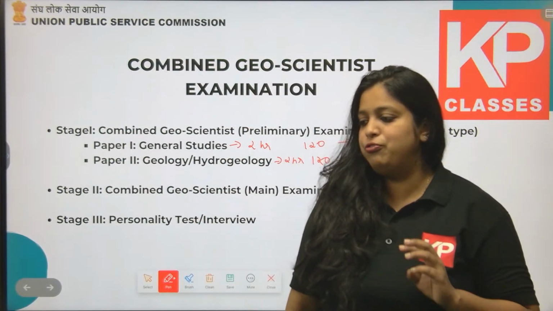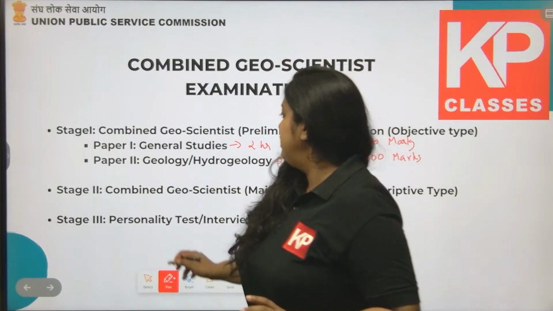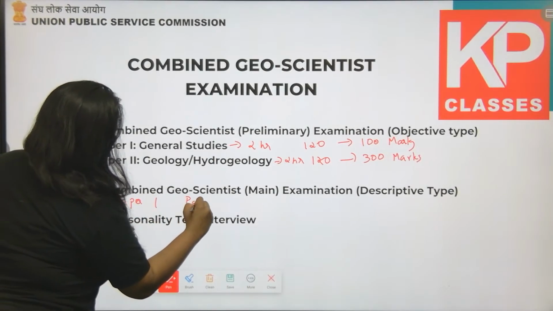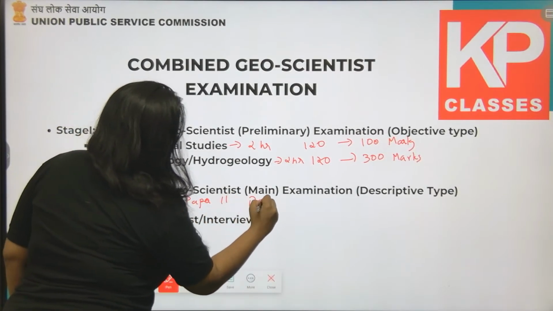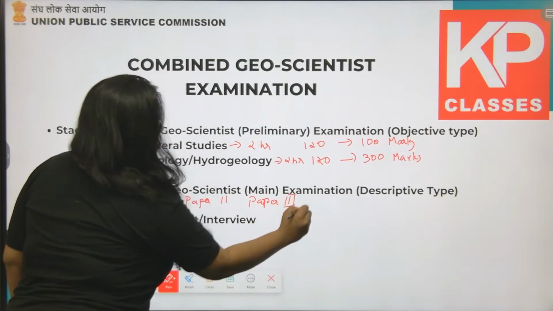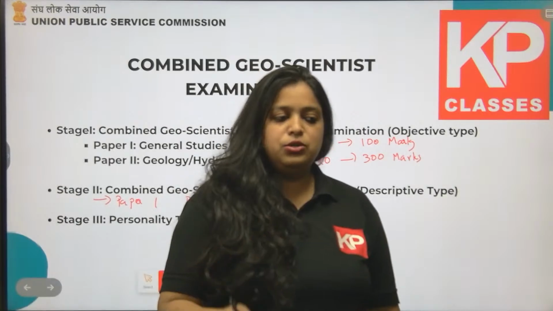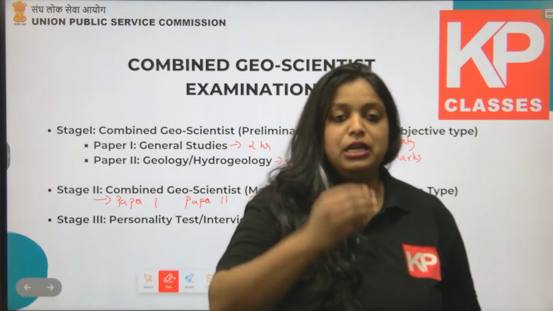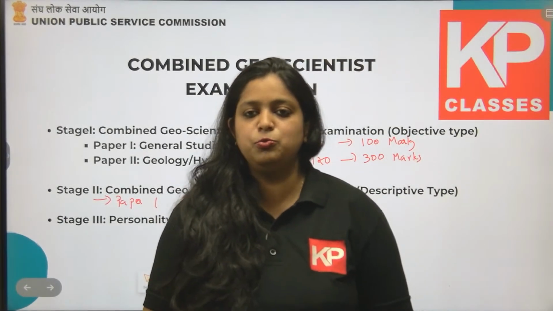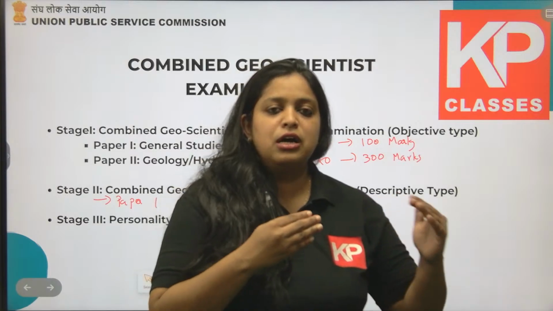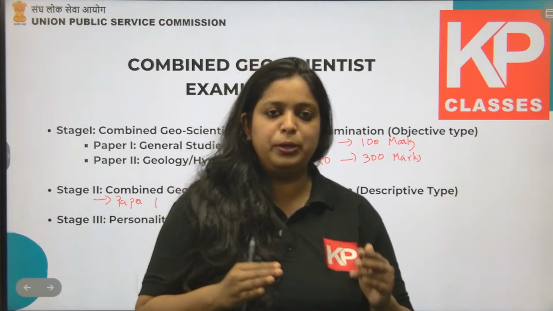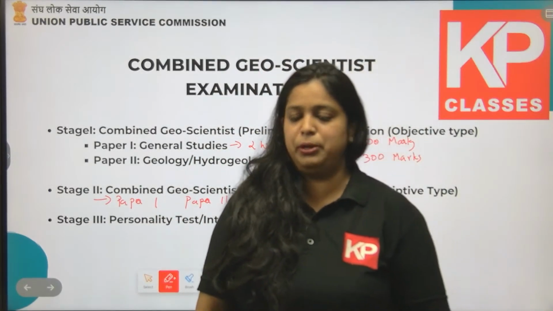Each paper will be of 3 hours and 200 marks. So in stage 2, there are 3 papers: paper 1, paper 2 and paper 3. If you are opting for the Geological Survey of India scientist A grade geologist post, then you write paper 1, paper 2 and paper 3. If you are opting for the hydrogeologist post, you have to write paper 1, paper 2 and the hydrogeology paper. If you are opting for both, then you have to write paper 1, paper 2, paper 3 and the hydrogeology paper.